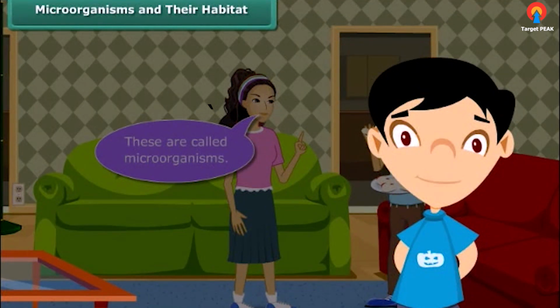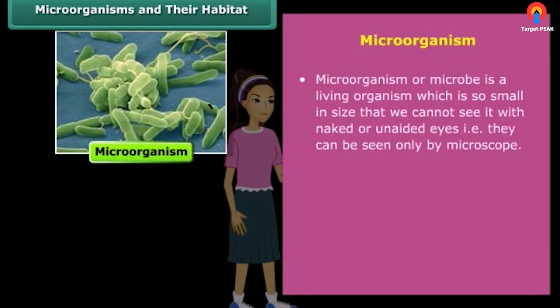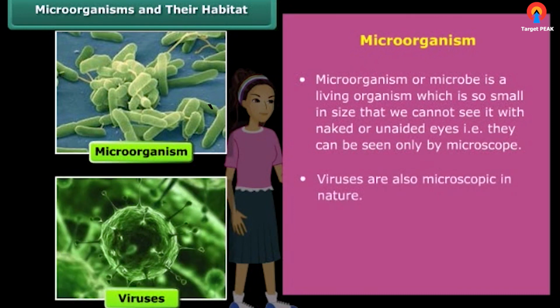Friends, you'll be surprised to know that a microorganism can help us in making our food and the same can make us ill too. So, before getting more information about them in detail, let us first know about such microorganisms and their habitat. A microorganism or microbe is so small in size that we cannot see it with naked or unaided eyes. They are broadly classified into four major groups: bacteria, fungi, protozoa, and algae. Viruses are also microscopic.